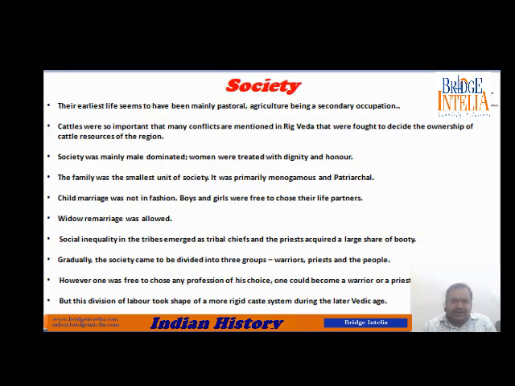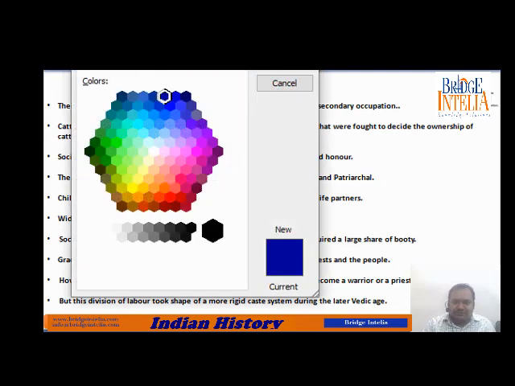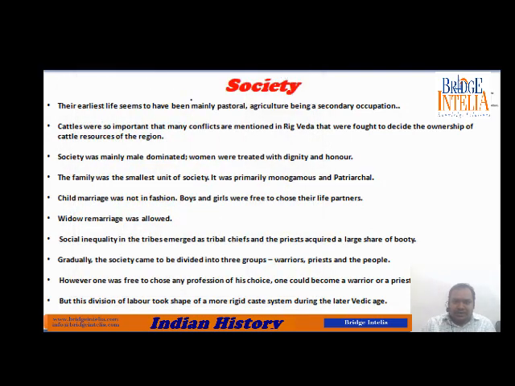So how was the society? What was the societal structure of these people? Let us see. The earliest life seems to have been mainly pastoral. I have already discussed in detail what is meant by pastoral. Now, cattle were the main source of their income and livelihood, so cattle were so important that even wars were fought over cattle.